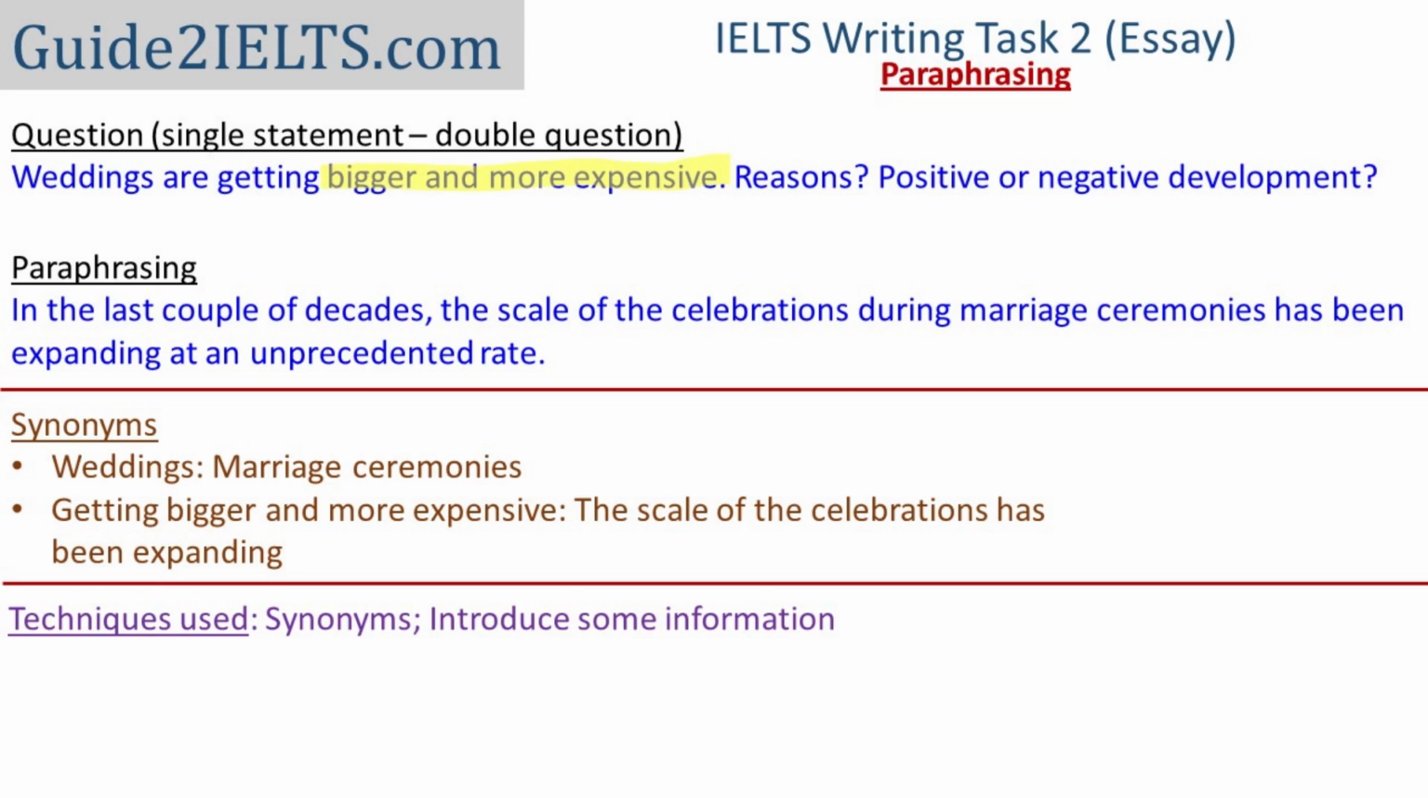The scale of the celebrations during marriage ceremonies has been expanding at an unprecedented rate. There are two pieces of information I have introduced in this paraphrasing. One is in the last couple of decades, the other is at an unprecedented rate. This I have done from what I know of things in society. I know that there has been a shift towards splurging on things in the last couple of decades, and this change in lifestyle is unlike anything that we have seen before. Introduce information after understanding the question and only if you're sure that it won't change the meaning of the statement.